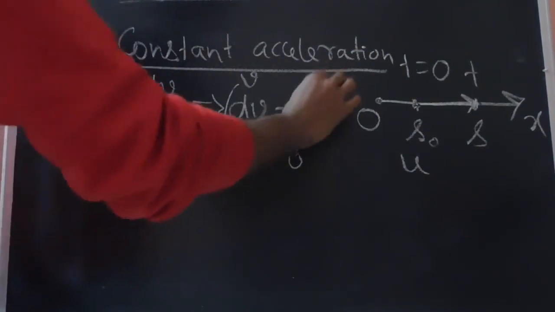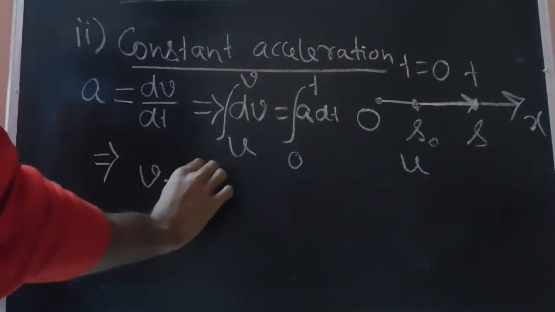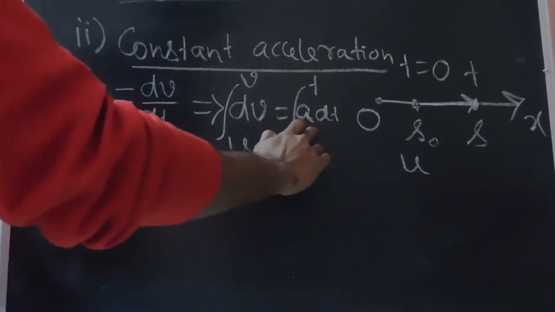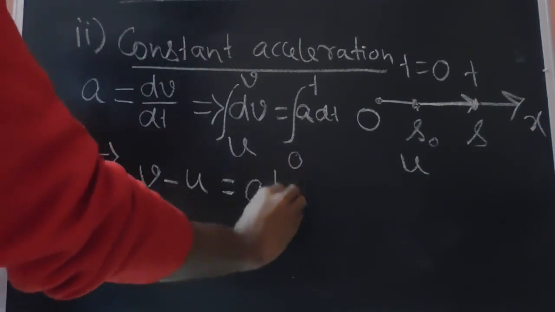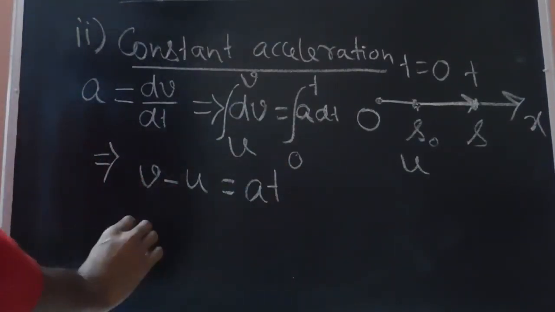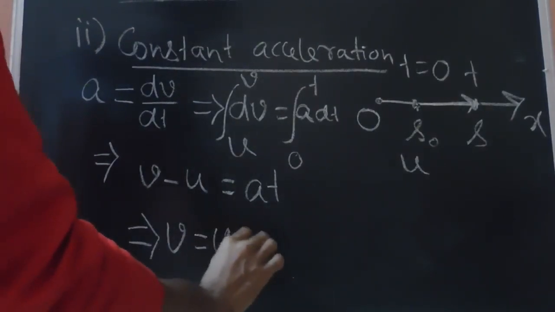So the time limit will be from 0 to t. This integral of dv will be nothing but v minus u. Since the acceleration is constant, it can be taken out of the integral, and the integral of dt will be t. So we can write the basic equation as v equals u plus at.